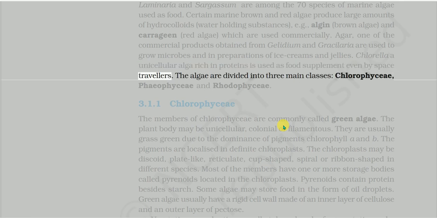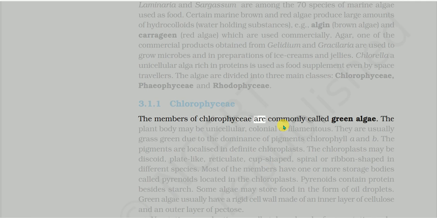The algae are divided into three main classes: Chlorophyceae, Phaeophyceae, and Rhodophyceae. 3.1.1 Chlorophyceae. The members of Chlorophyceae are commonly called green algae.